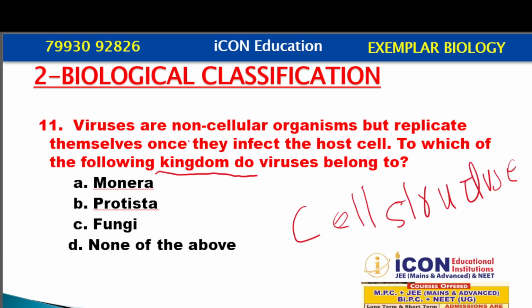But the question itself says non-cellular organism. That means viruses do not have a cell structure. They are made up of nucleic acid and proteins. So they do not fall under the criteria of kingdom, and they don't belong to any of the kingdoms. So the correct answer is none of the above.